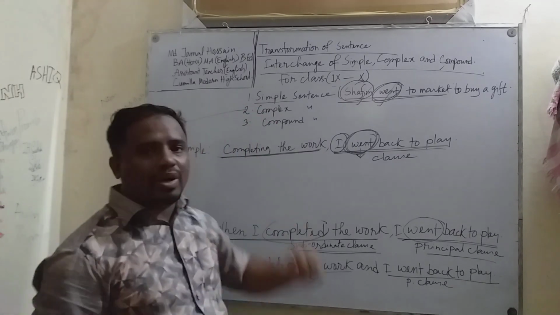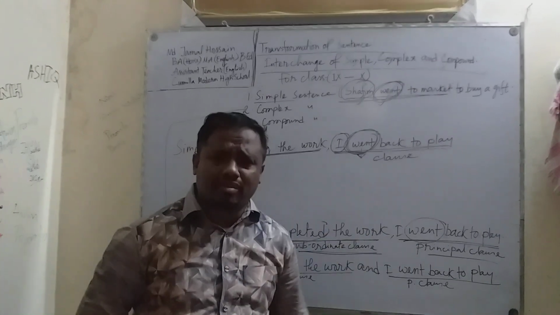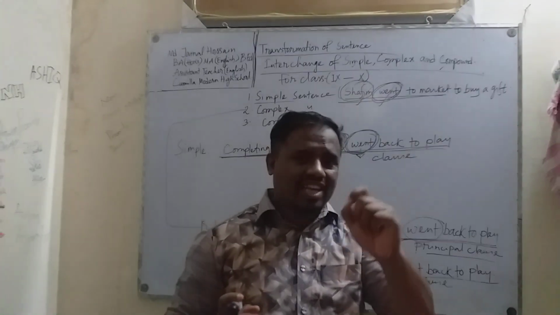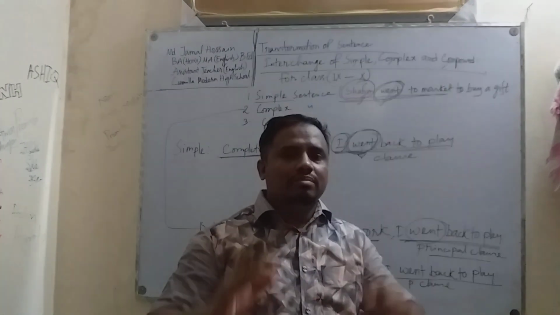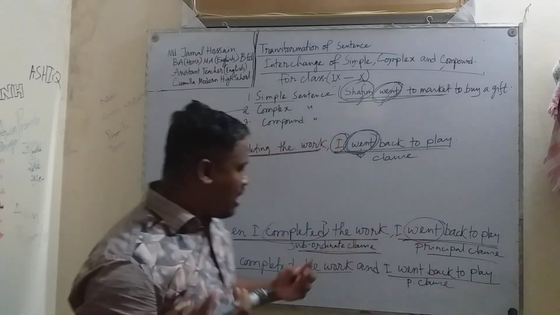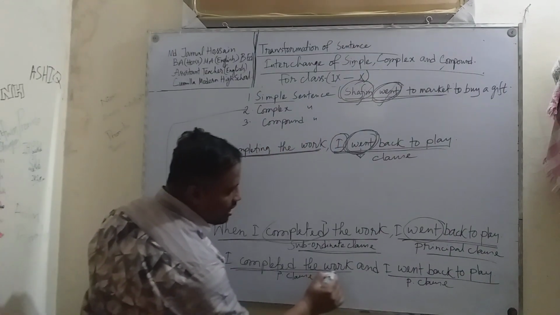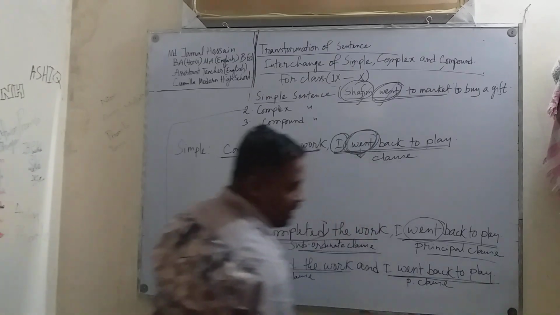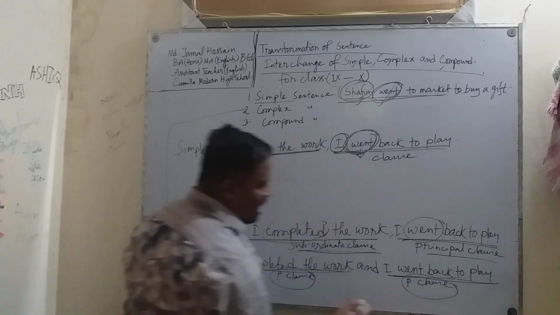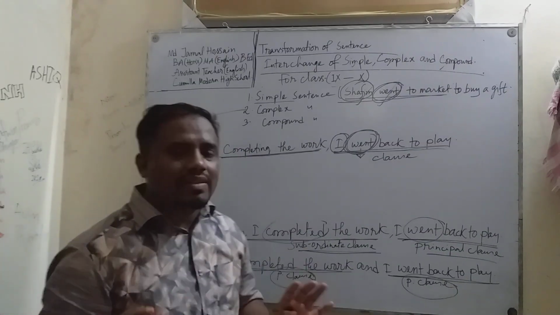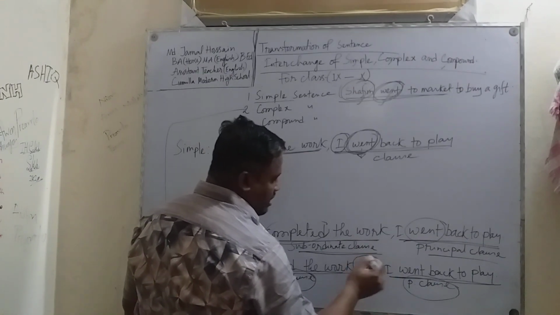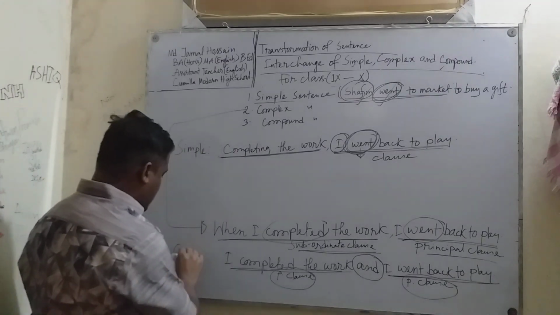Now, the compound one. What is the definition of the compound sentence? The compound sentence is a sentence that contains two or more principal clauses, two or more independent clauses. Now look at this sentence: I completed the work and I went back to play. This clause is also a principal clause, and these principal clauses are joined by the coordinating conjunction and. That's why it's a compound sentence.